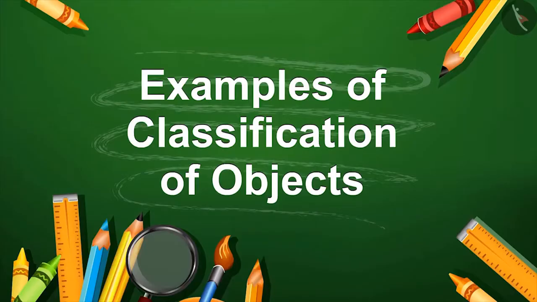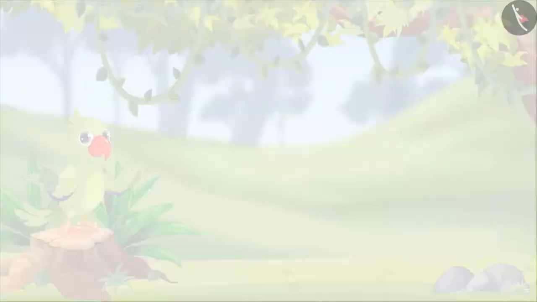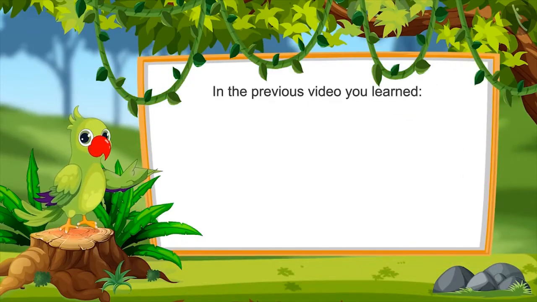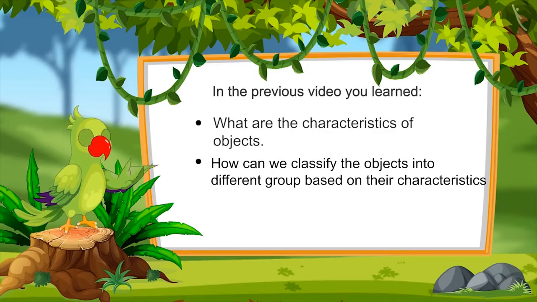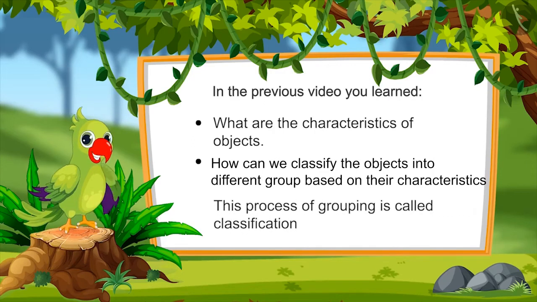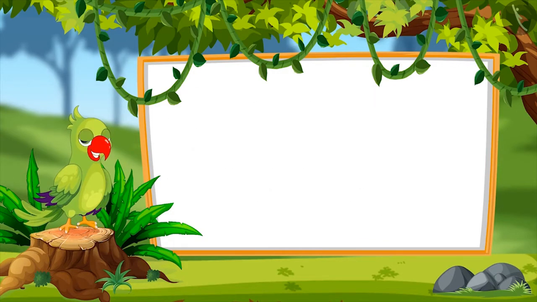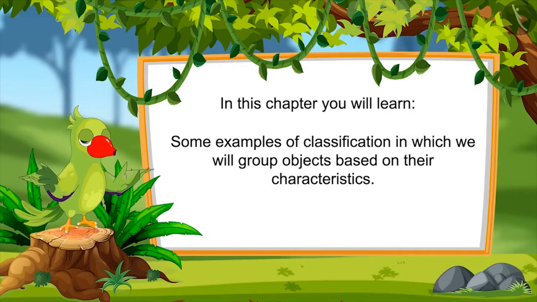Of classification of objects. So children, in the previous video you have learned what are the characteristics of objects. On the basis of characteristics, how we can classify the objects and make different groups of them. You also learned that this process of grouping based on characteristics is called classification. In this video, we will see some examples of classification in which we will group objects based on their characteristics.